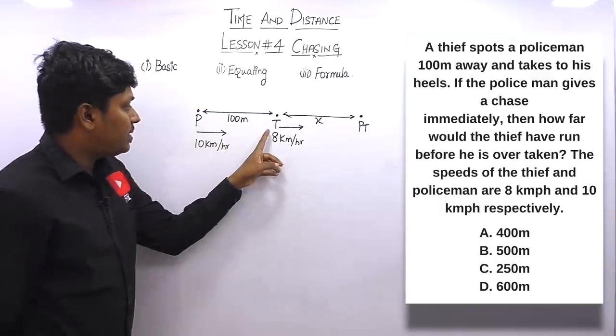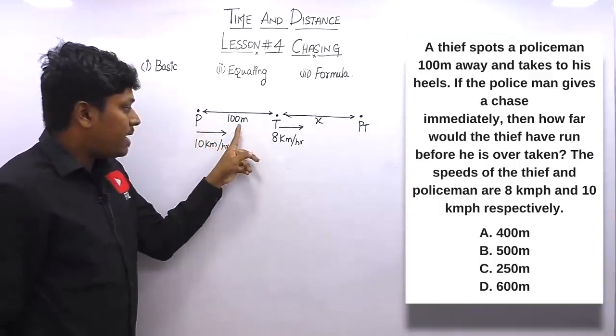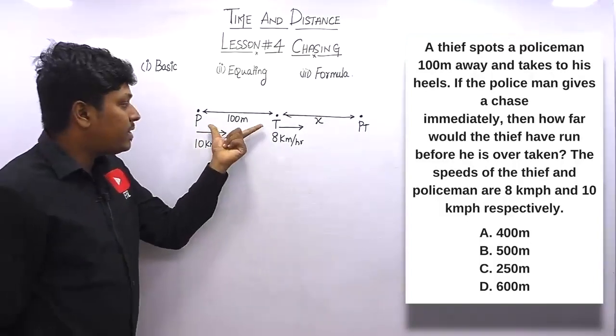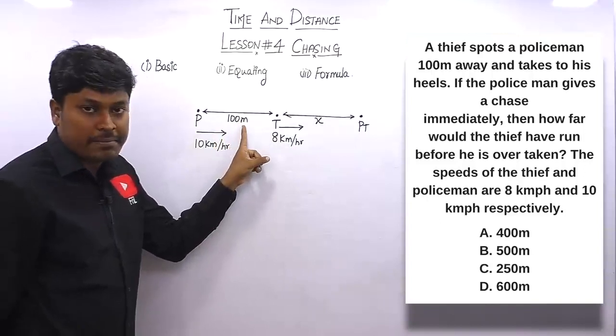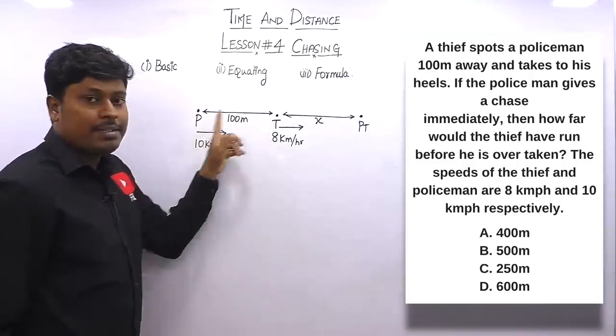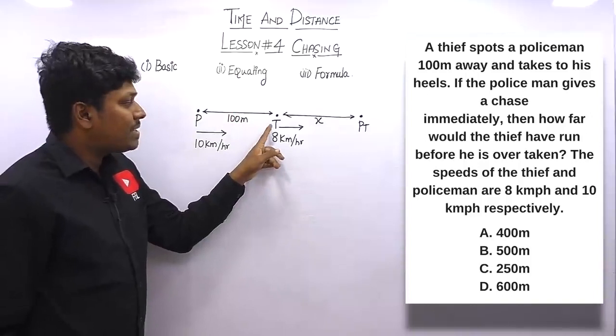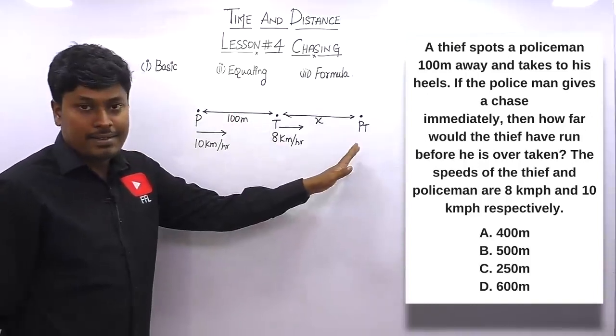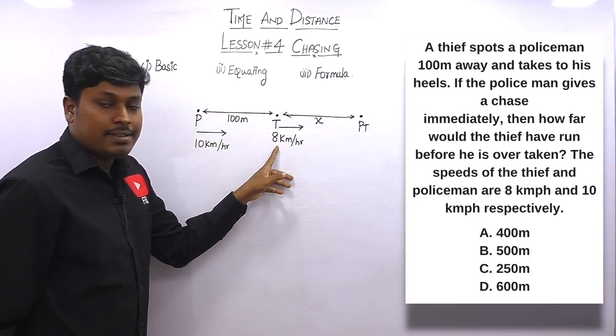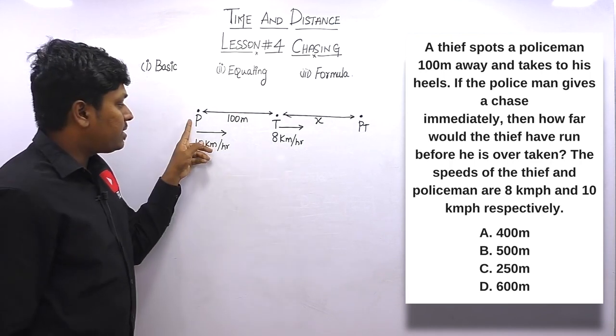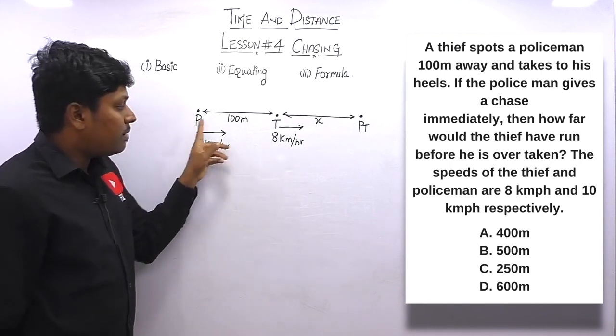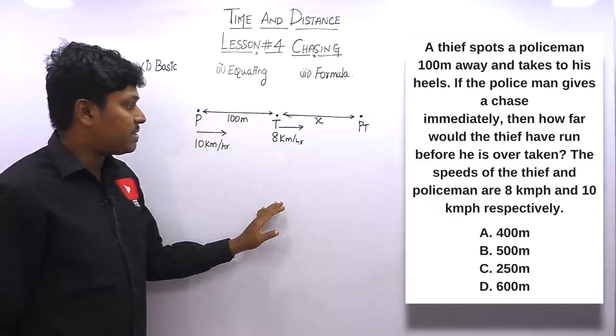What they are saying: a thief spots a policeman 100 meters away, which means the distance between the policeman and the thief is 100 meters. So after seeing the policeman, the thief started running. In order to escape, the thief will definitely be running in this direction. The thief's speed is 8 kilometers per hour and the policeman's speed is 10 kilometers per hour, and both persons are running in the same direction.